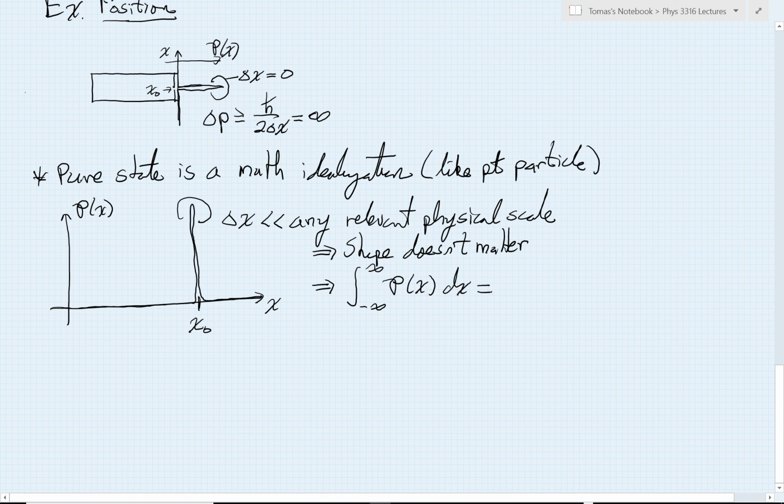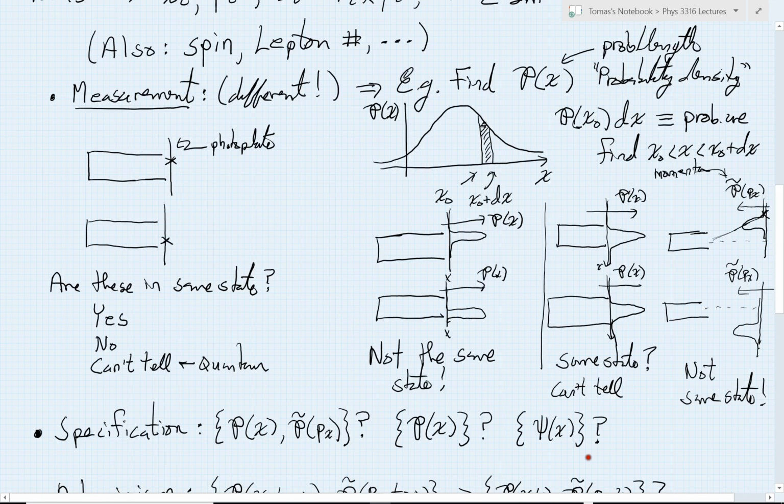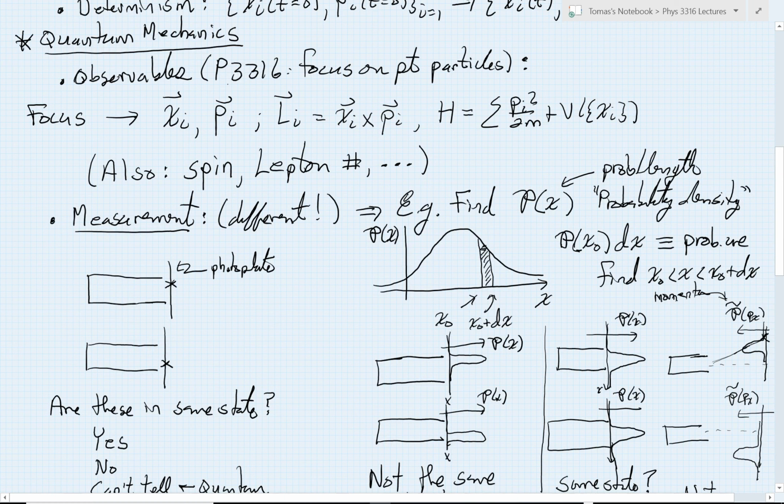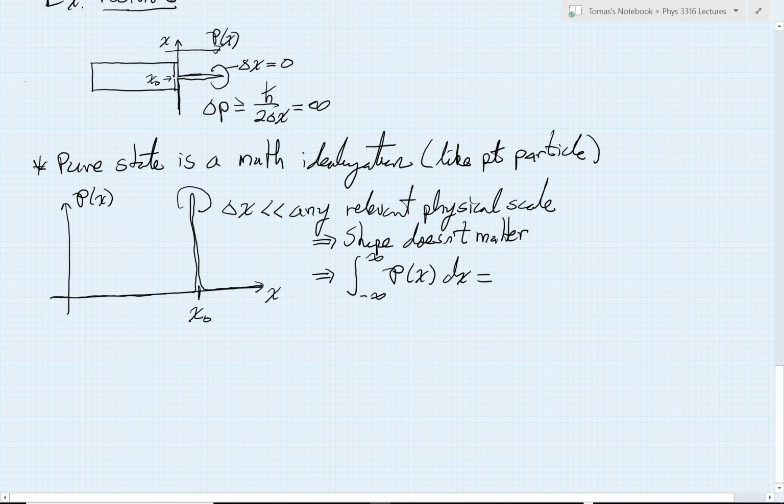If you think about our definition of probability distributions from up here, that probability distribution times dx is the probability that we find our particle in one of these histogram bins. And then when we integrate, we're adding up over all the bins, and that means we're adding up the total probability of the particle being found somewhere. So this probability has to integrate up to 1.